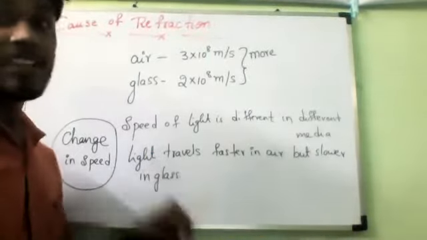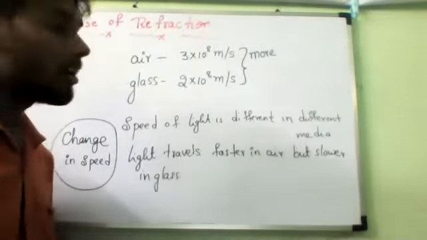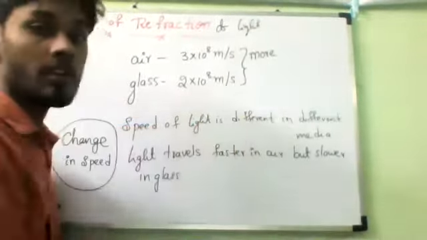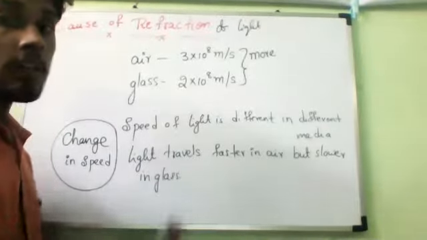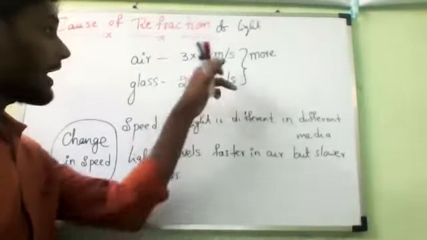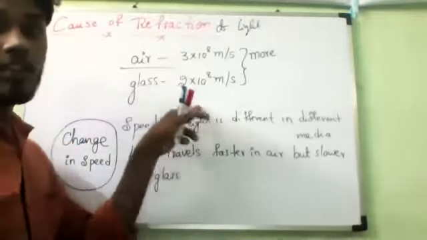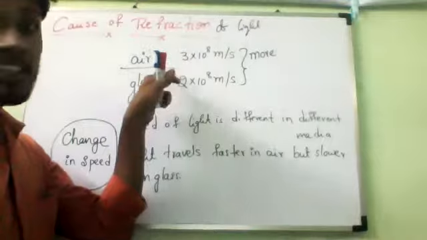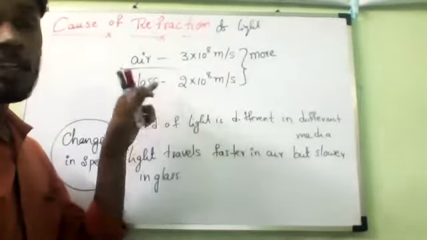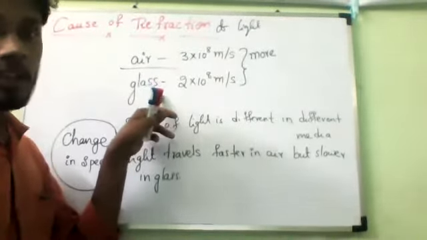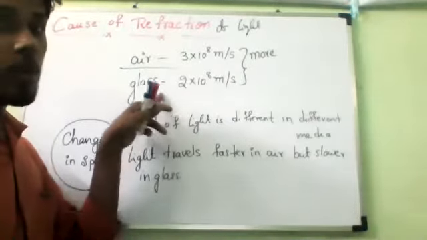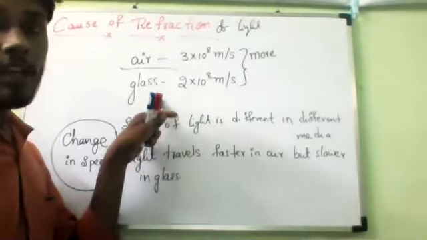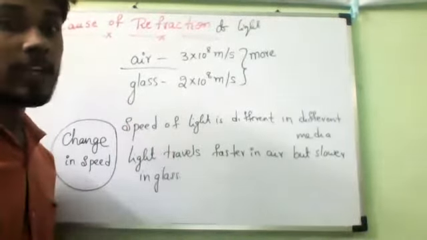This change in speed of light is causing the refraction of light. Do you understand? The refraction of light on going from air into glass takes place because the speed of light is different in air and different in glass. That is why definitely the refraction will take place. As we know, the speed is more in air and lesser in glass, so definitely refraction will take place. So when the light is entering from air into glass, its speed changes.